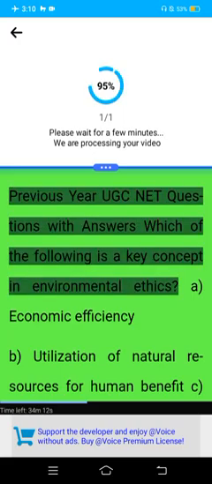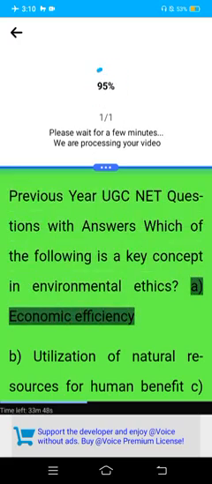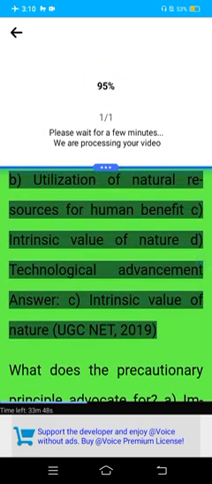Previous year UGC NET questions with answers. Which of the following is a key concept in environmental ethics? A. Economic efficiency. B. Utilization of natural resources for human benefit. C. Intrinsic value of nature. D. Technological advancement. Answer: C. Intrinsic value of nature. UGC NET 2019.